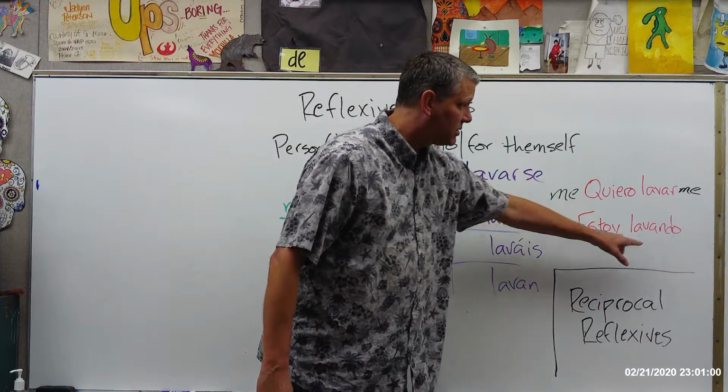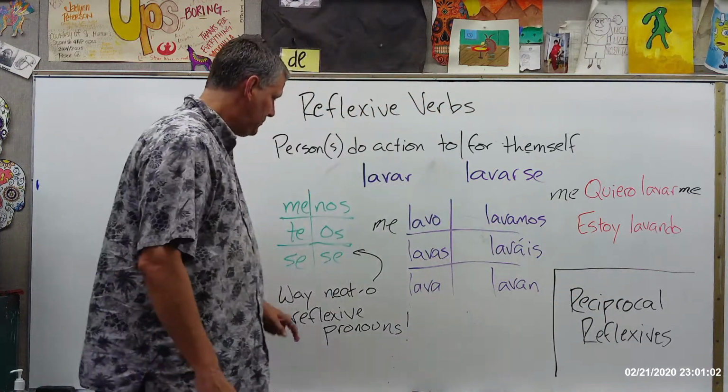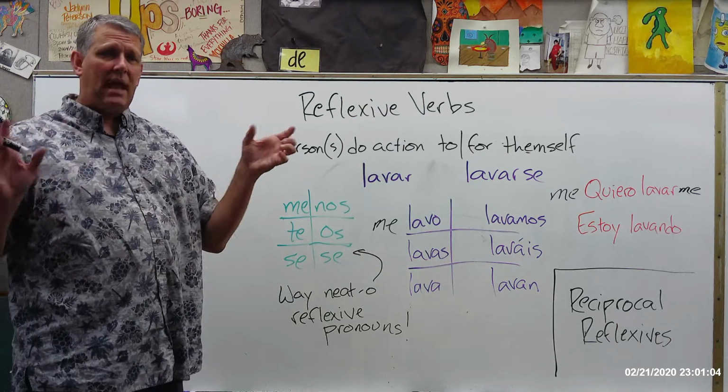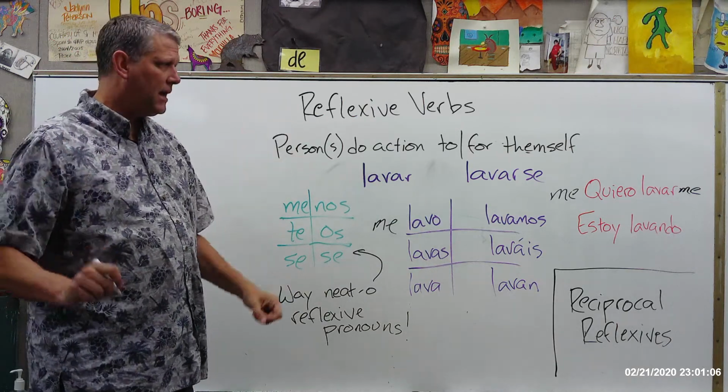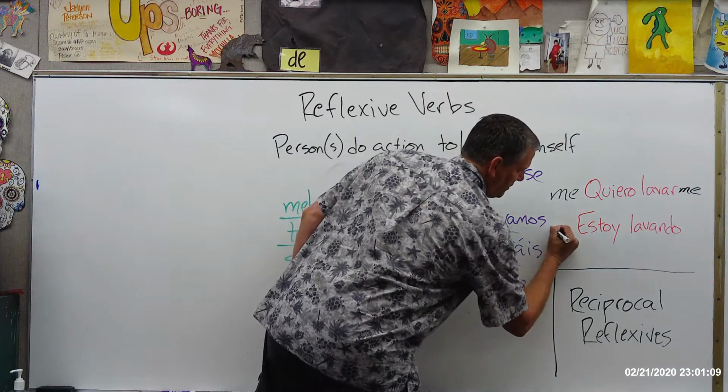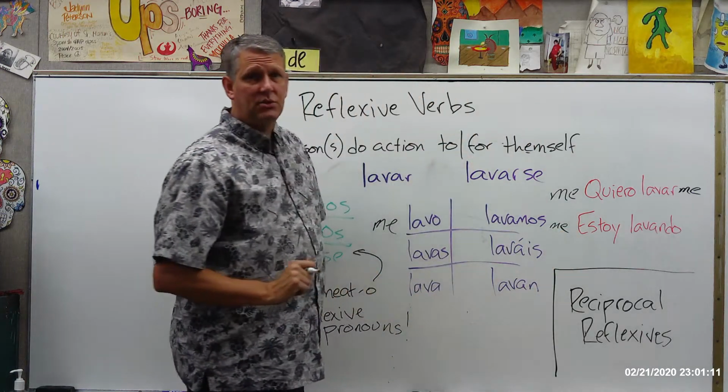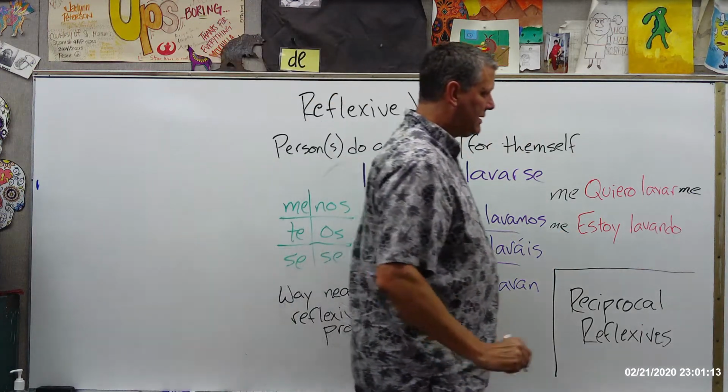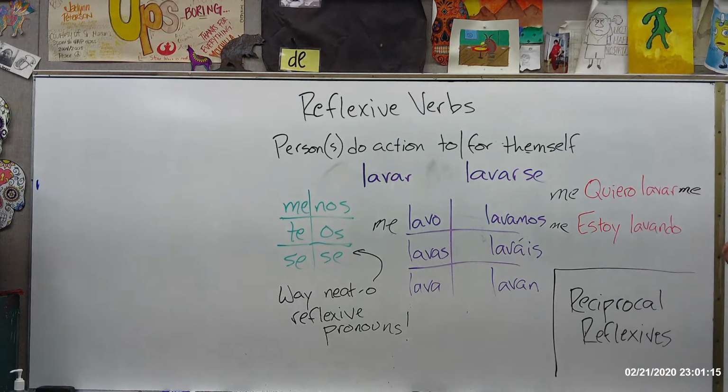Same thing with this sentence. Estoy lavando. I am washing, okay? If I want to say I'm washing my hands, hey, what are you doing in there? Well, I'm washing my hands, okay? I can put the reflexive pronoun up here. Me estoy lavando. Or I can take it, I'm going to walk over to this side, even though I go off the screen. Ooh, where'd that hand come from? I can tack it right there.